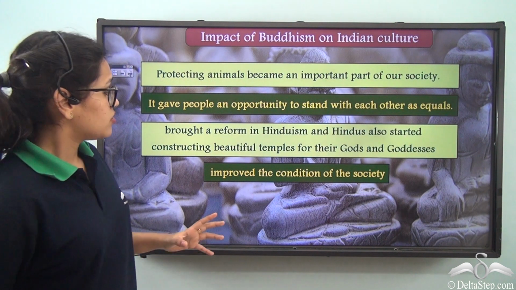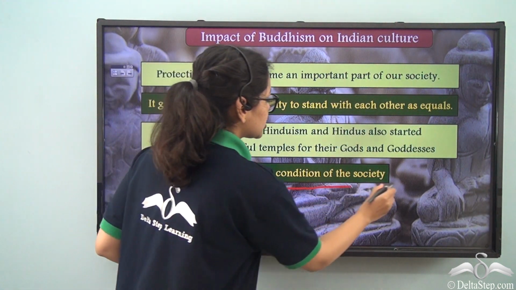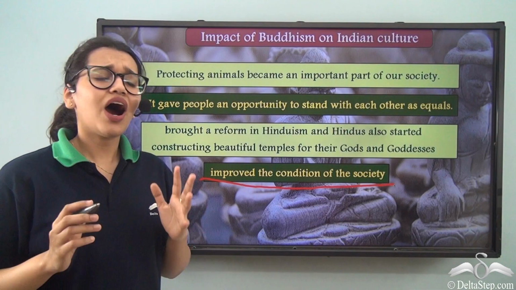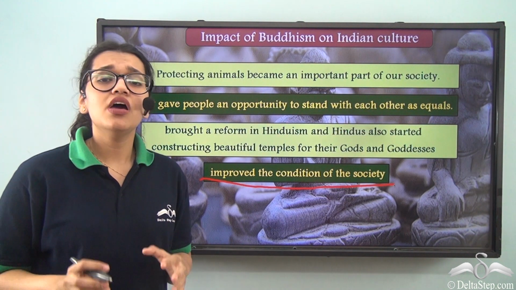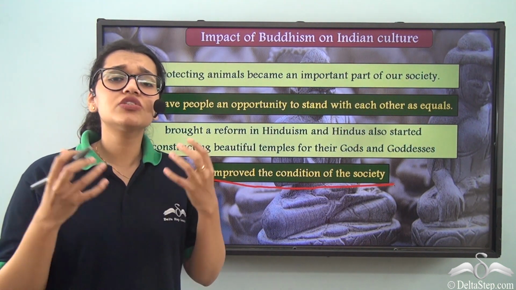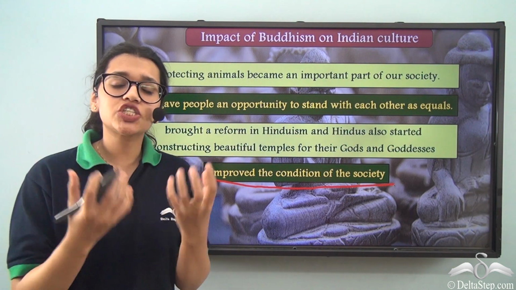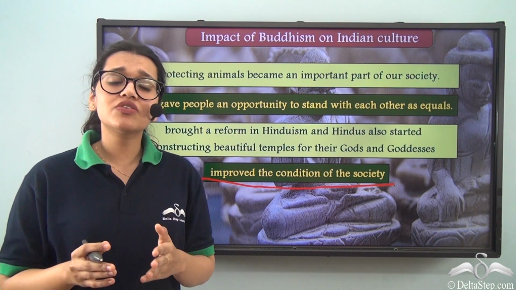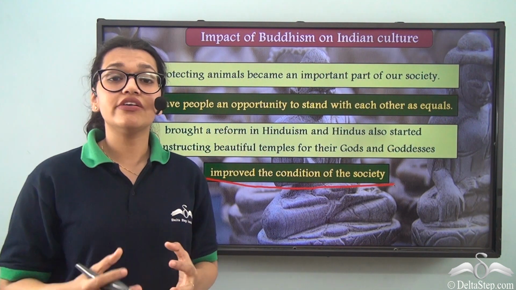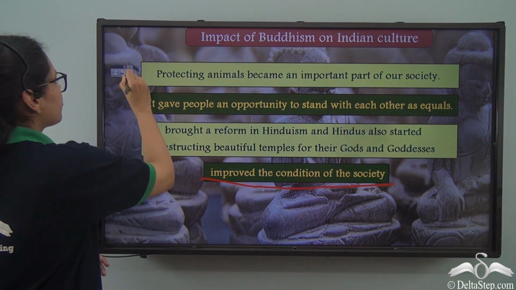And Buddhism also improved the condition of the society. So how did it improve the condition of the society? Well, Buddhist traditions and Buddhist rules and regulations taught people how to live a moralistic, a righteous life, right? And because of this, the poor people could now also live a happy and fruitful life.